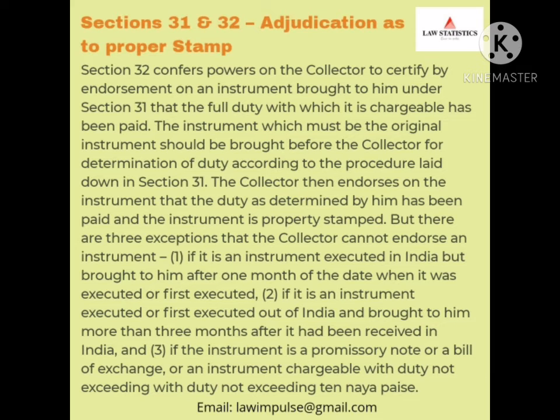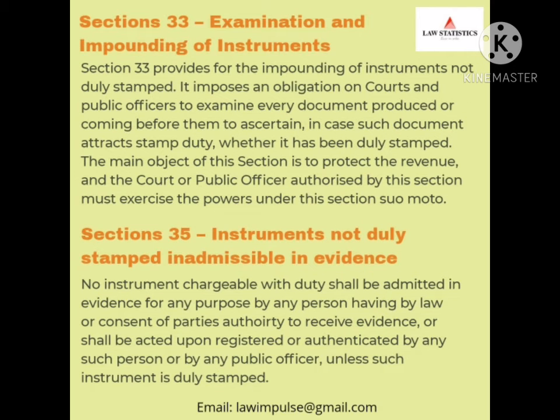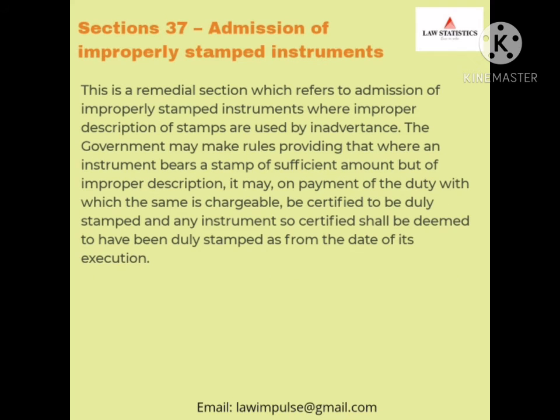Sections 31 and 32 talk about adjudication as to proper stamp. Section 32 confers power on the collector to certify by endorsement on an instrument brought to him under section 31 that the full duty with which it is chargeable has been paid. Section 33, examination and impounding of instruments. Section 33 provides for the impounding of instrument not duly stamped, whereas section 35 talks about instrument not duly stamped inadmissible in evidence. Section 37 talks about admission of improperly stamped instrument.